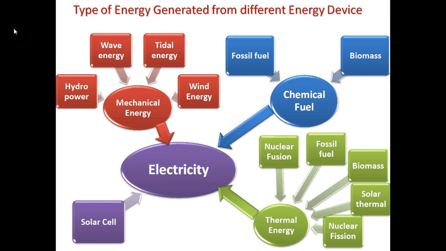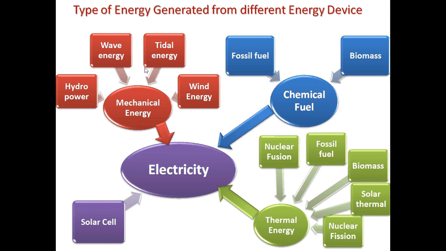If we look into hydropower, which is based on a dam, and wave energy, where the kinetic energy of waves is transformed into a usable form of energy, and tidal energy, which is collected and then released to generate mechanical energy.